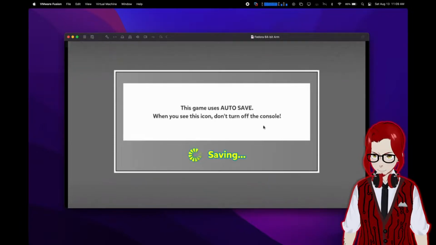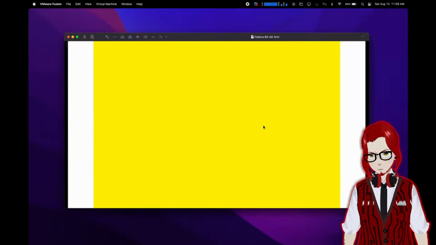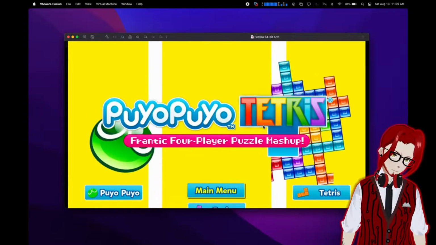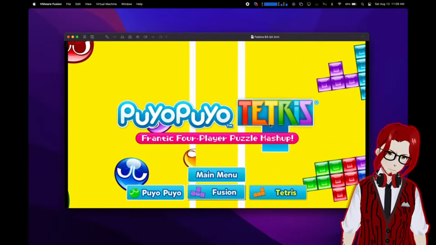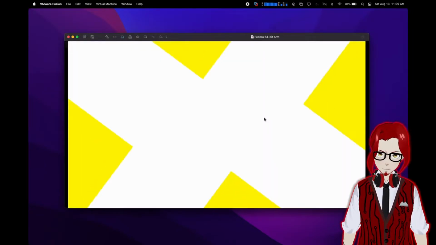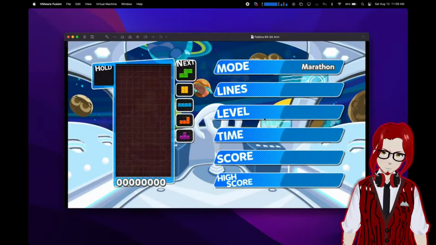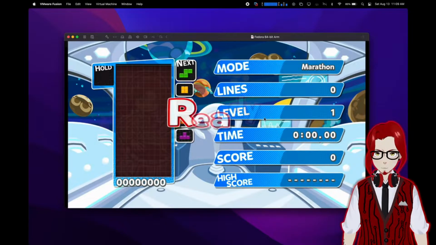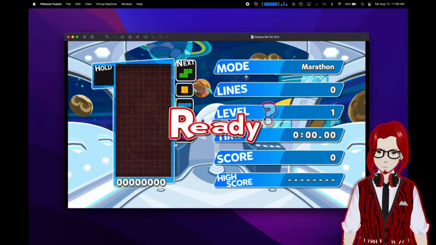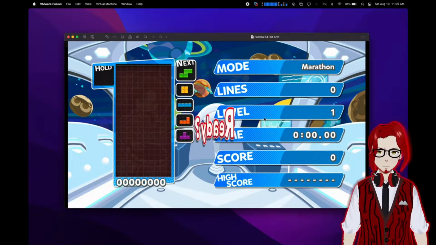It's actually running. Holy shit, this is a Nintendo Switch game running on a Mac without using emulation. This is insanity. I mean, granted, this is running at a horribly slow speed. But the fact that you can run it at all, that's the impressive part, is that this is running, just period. I love this. This is so cool.